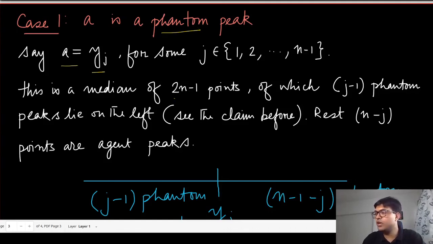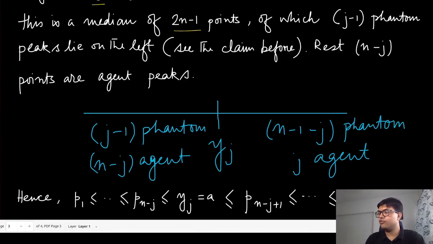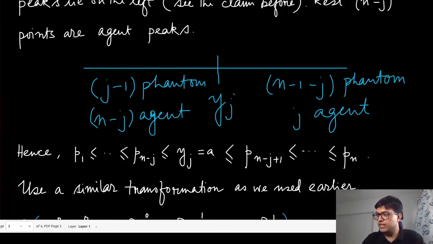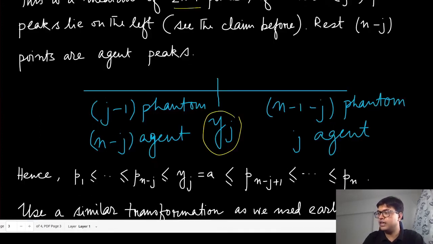Out of these 2n minus 1 points, the median is sitting exactly at the center, which is at the nth position. So there will be n minus 1 points on the left and n minus 1 points on the right. And now if you say that yj is the median, then we also know that there are j minus 1 phantom peaks before it, because all these yj's are monotonically non-decreasing.